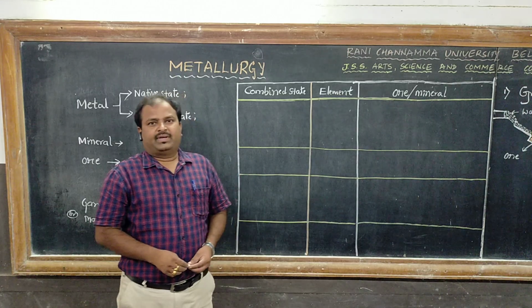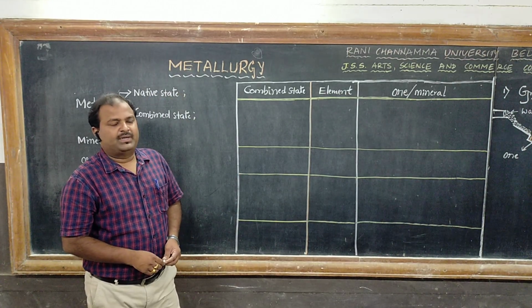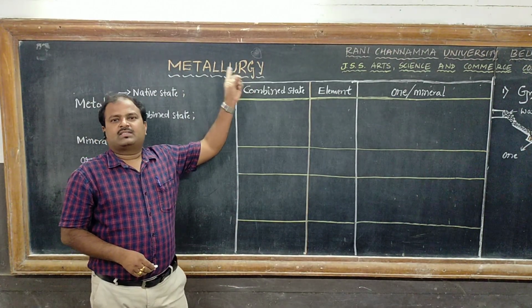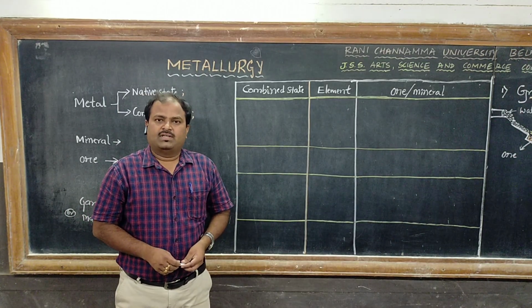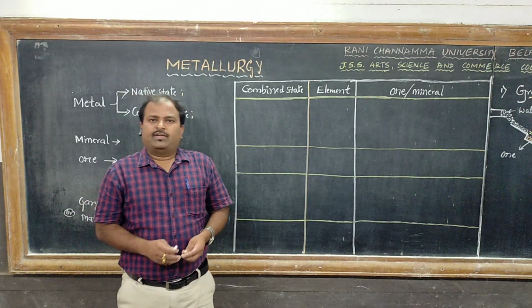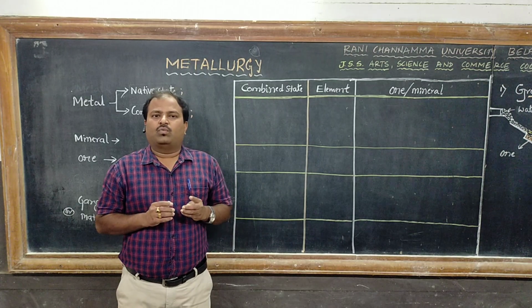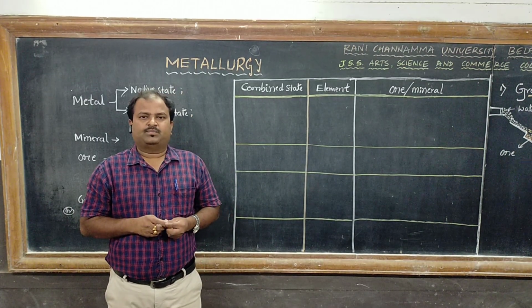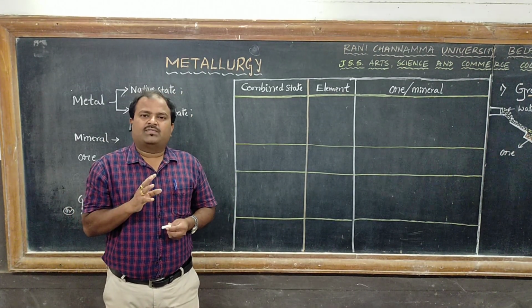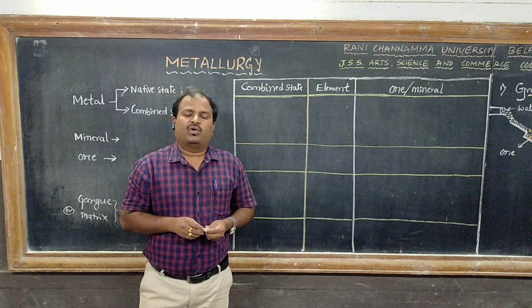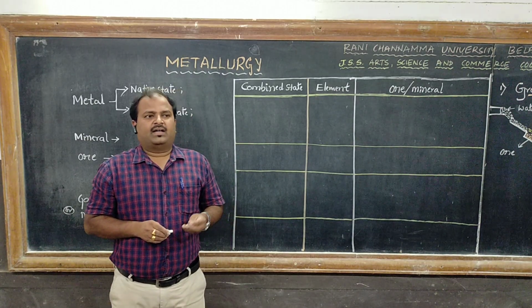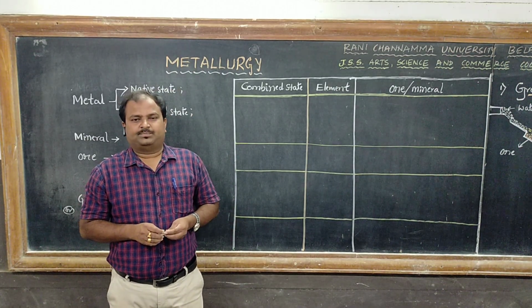Here I am going to explain the concept of the chapter Metallurgy. This comes in the BSc 3rd semester syllabus. As we know, in the periodic table there are 118 elements. Among these, most of the elements are metals, some are non-metals and a few are metalloids.